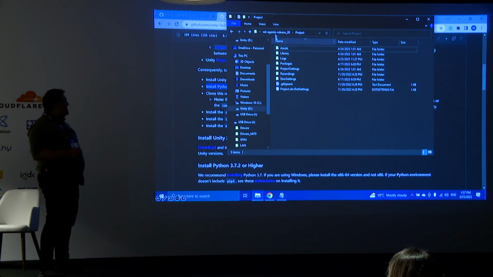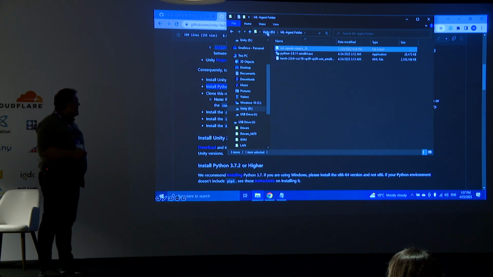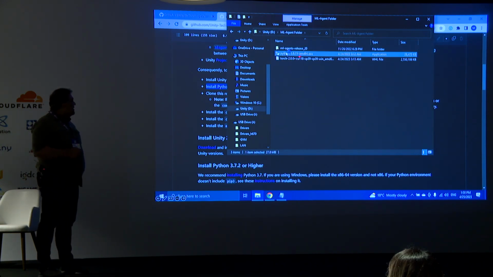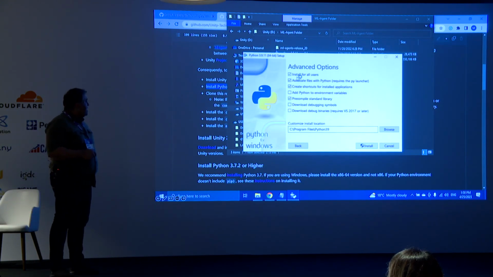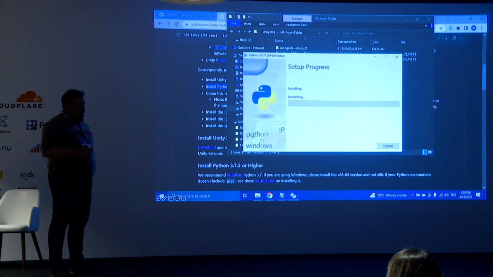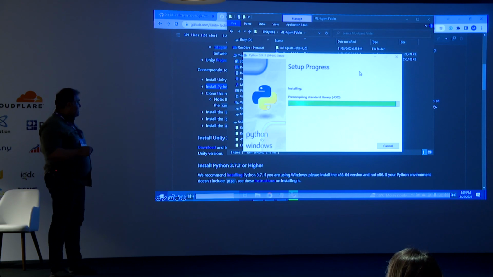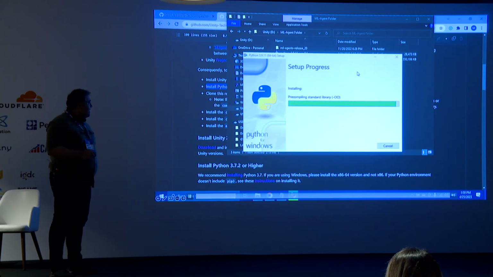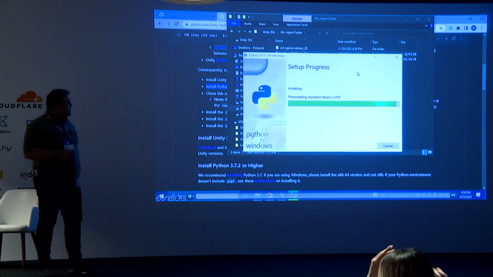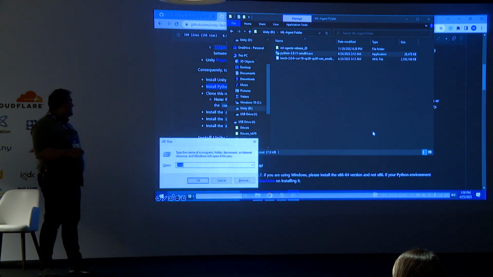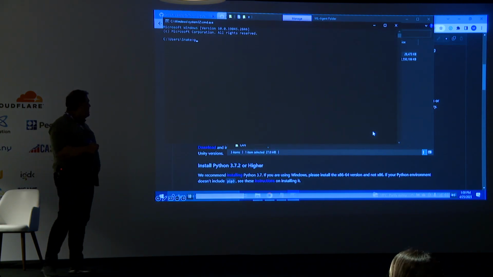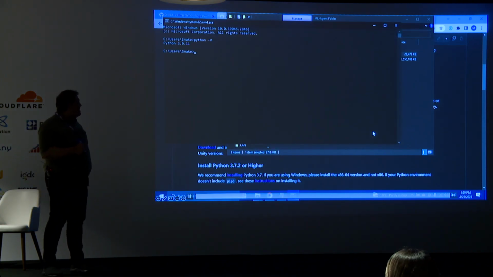Let's start with installing Python. I downloaded Python 3.9.11. I also show the example in a Windows 10 environment. It is almost the same with other platforms like Mac or Linux. After finishing the Python installation, you have to open up your command prompt and type python -V. You see there is a version, so it's installed correctly.